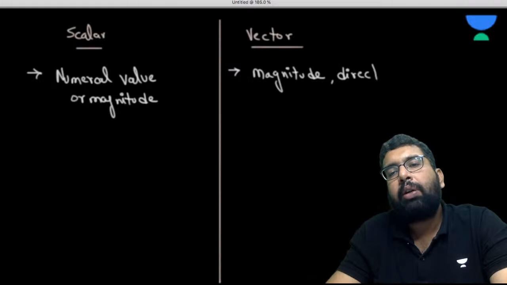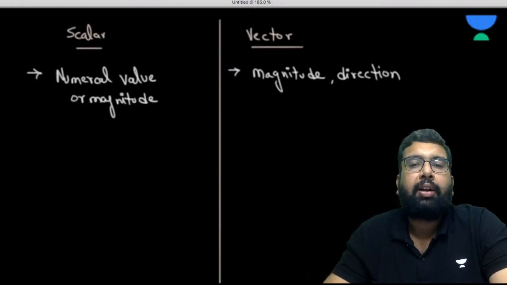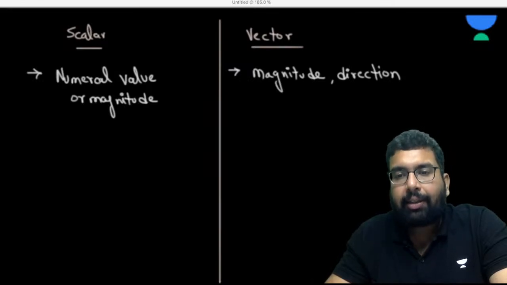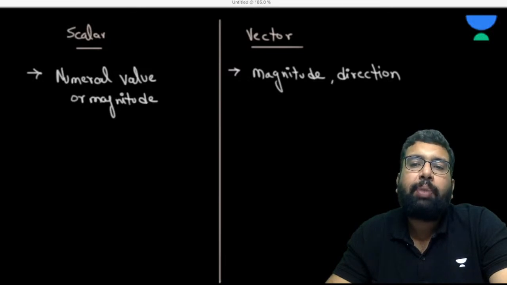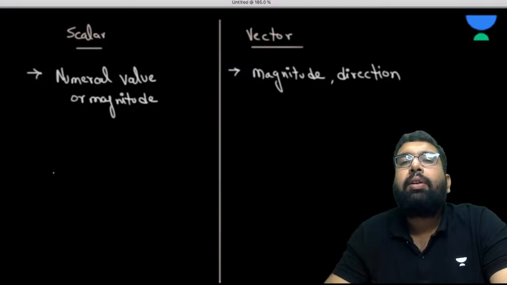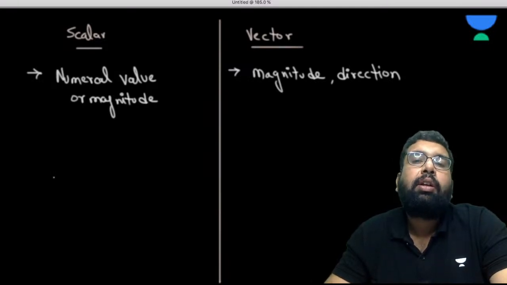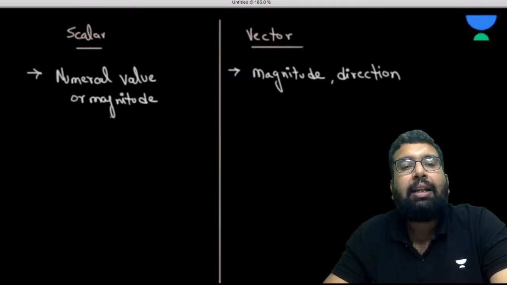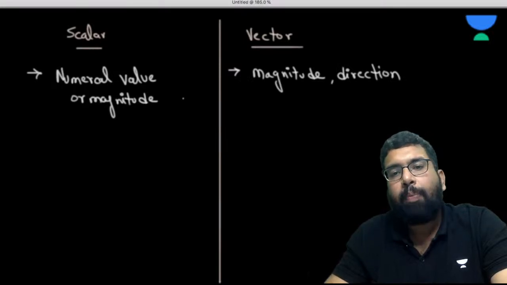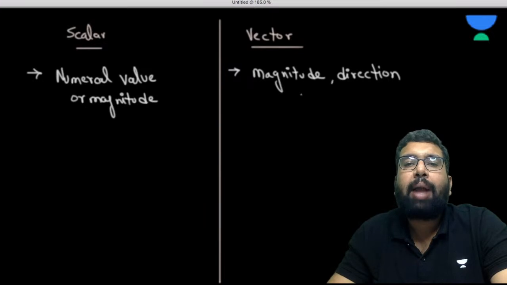When you are trying to express a vector quantity, along with the magnitude, the direction also has to be given. Unless the direction is given, you cannot explain any vector. So when a quantity requires both magnitude and direction, it comes under the category of vector. But this is not exactly the complete information. A scalar has only the numerical value or magnitude, and a vector has magnitude and direction.